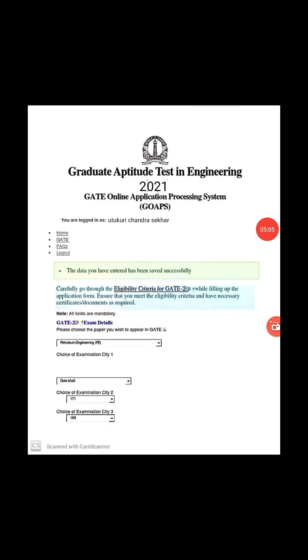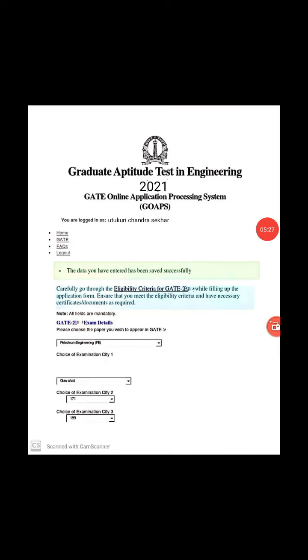Now, let us consider you applied for GATE through the GOAPS website, that is the GATE Online Application Processing System. You wrote the exam, you qualified and got very good marks. Then, what are the different opportunities after clearing the GATE exam? First of all, we want to know this. There are mainly two opportunities after clearing the GATE exam. The first one is public sector undertakings, and the second one is MTech and PhD programs in different NITs.